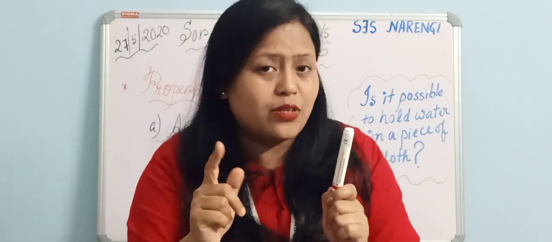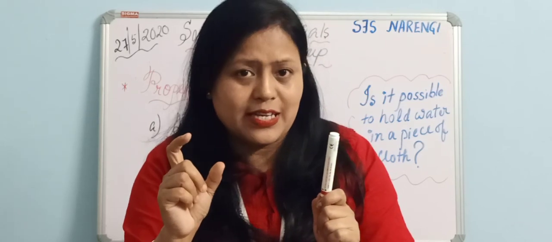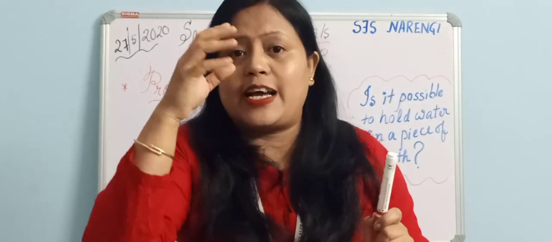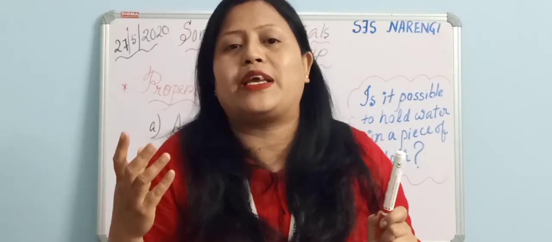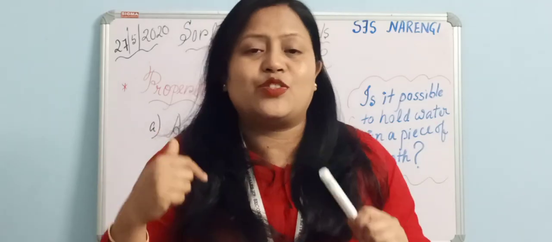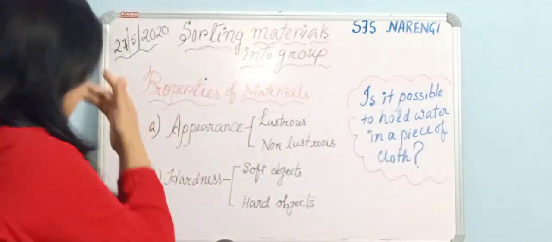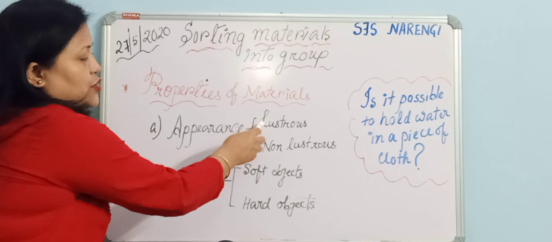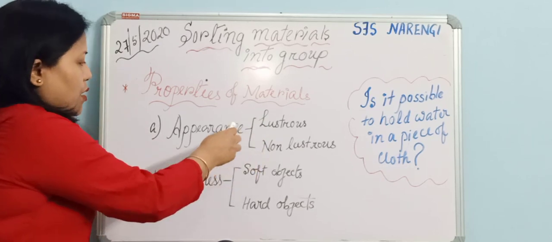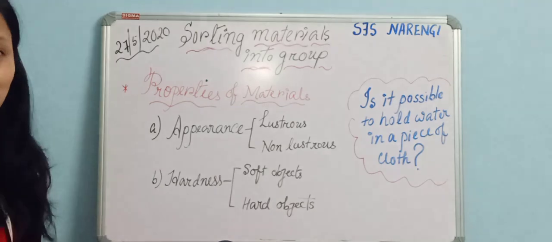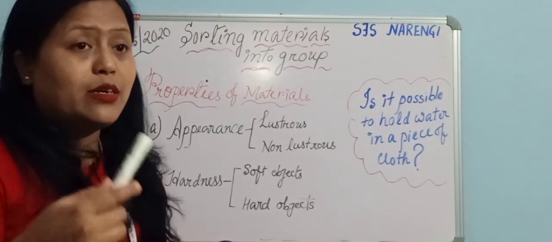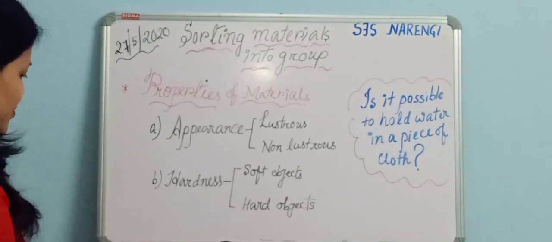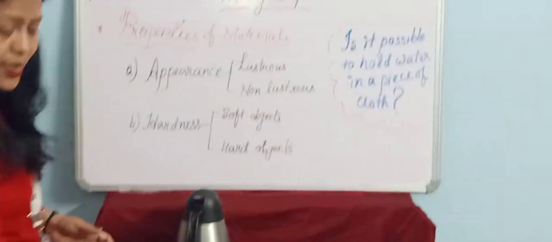So I hope you understood the importance of the property of the material. The shining property decides which metal has to be used for making the jewelry. Dear students, now let us take some other example. When I talk of appearance, I have to discuss these two words. Different objects appear different in terms of their shade also, I mean shining capacity. Clear? So you see, I have some examples. I have kept some examples right out here.